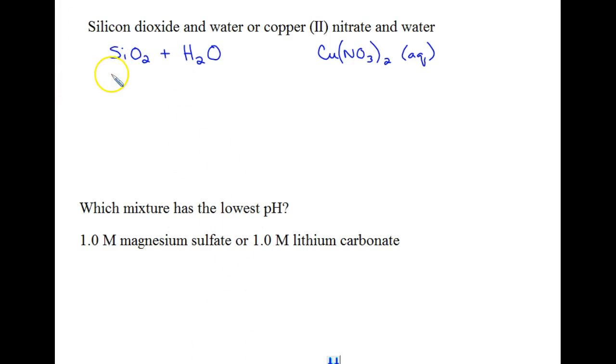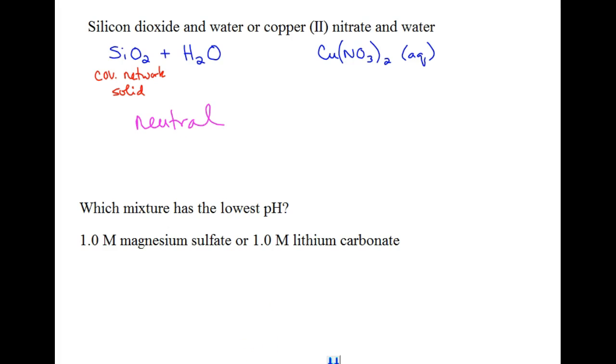We should remember that silicon dioxide, better known as quartz, better known as sand, or as glass, is a covalent network solid, meaning that it doesn't dissolve in water and it has an extremely high boiling and melting point. So, since the SiO2 does not actually dissolve in the water, this is going to be a neutral solution.